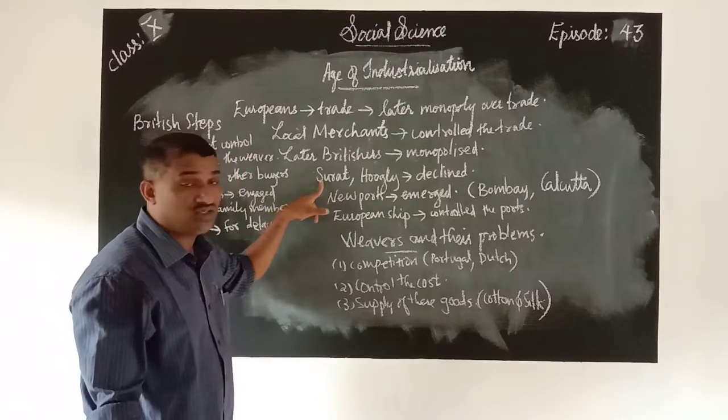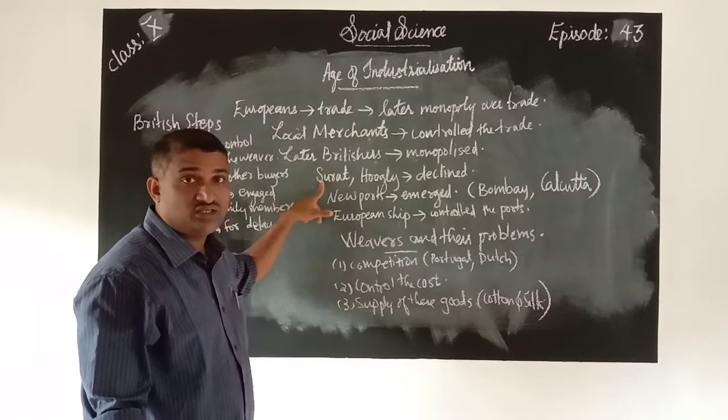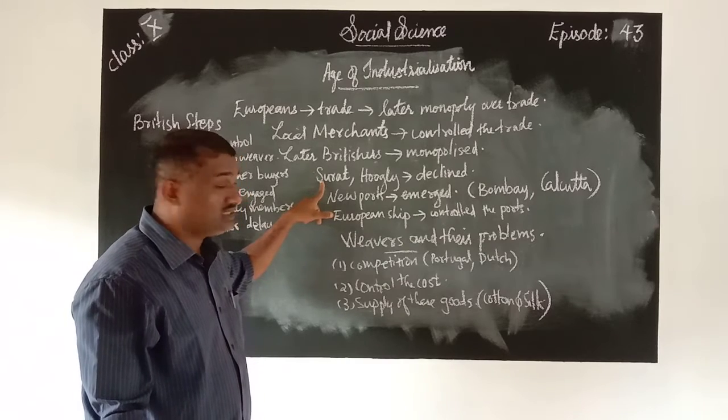Next, the port cities like Surat and Hooghly declined. Why?